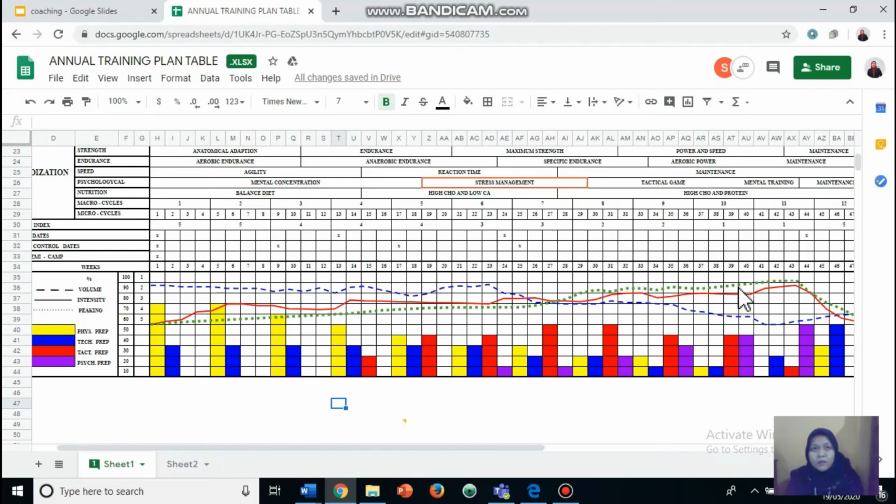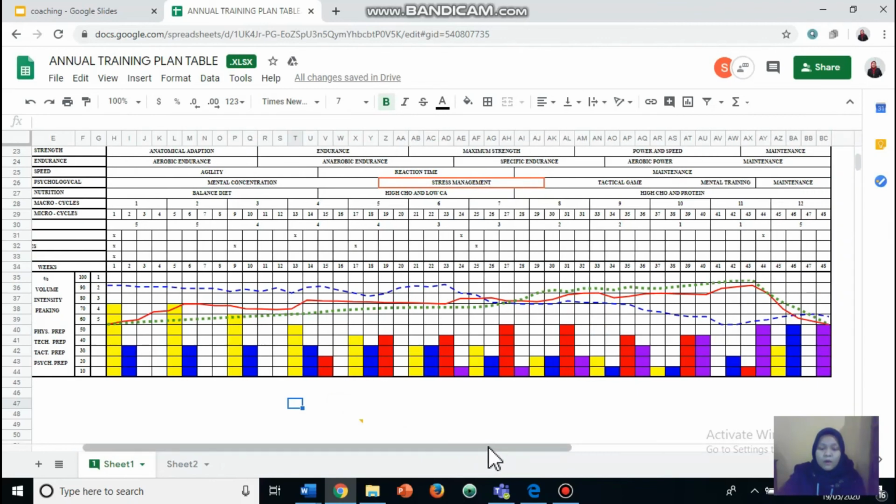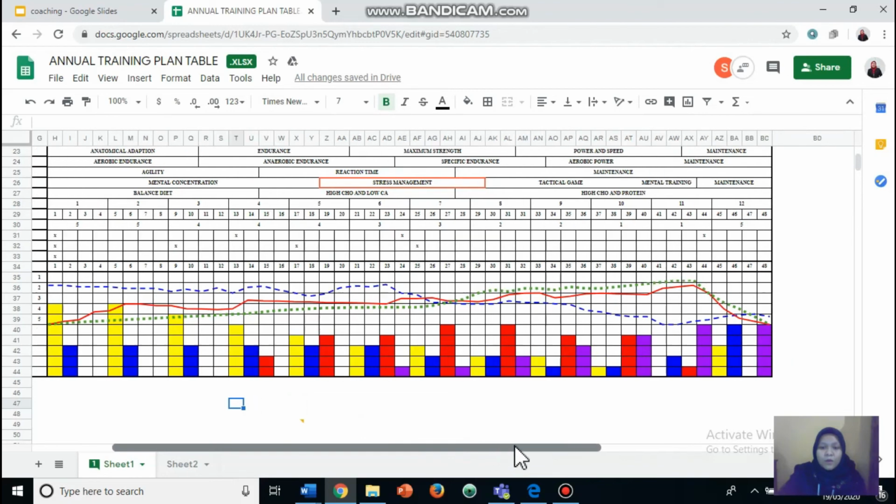According to Lee Muir 2012, a taper will increase athlete performance because the athlete has enough recovery from the previous workout, and when reaching the competition, the athlete will increase the performance. It's good to have a taper for the athlete.